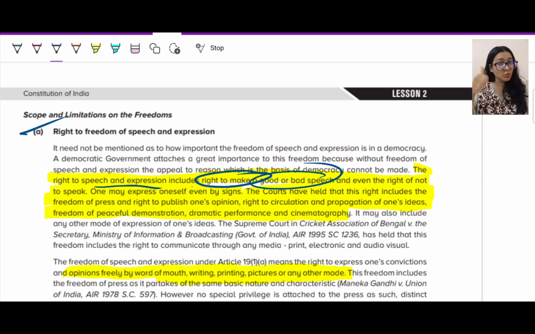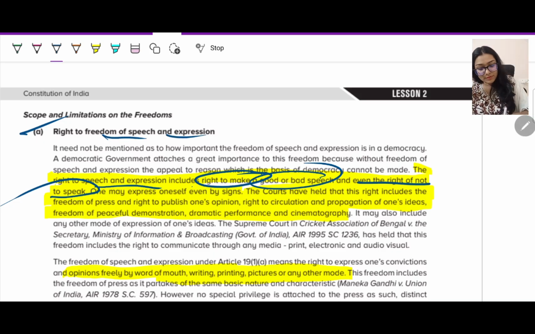Now, this doesn't end here. You have more. You have a right not to speak also. In a lot of places, if you're going and they ask you any question, you would have seen them saying no comments. Because this is also your fundamental right, where you can say that I have the right not to speak at all. Fine. So your freedom of speech and expression includes freedom to make good speech, freedom to make bad speech, freedom to no speech at all.